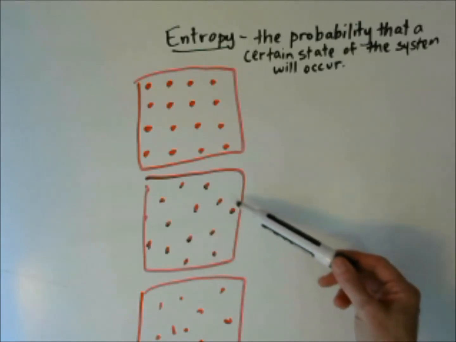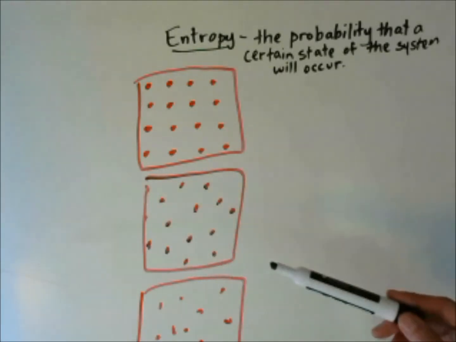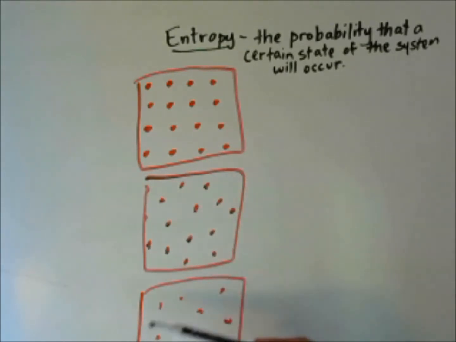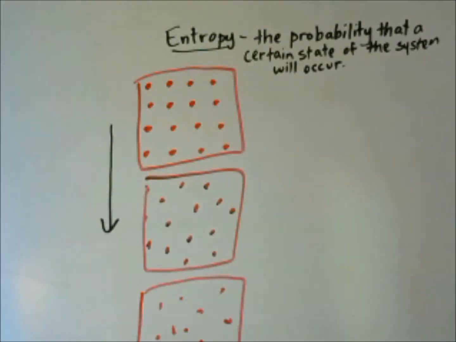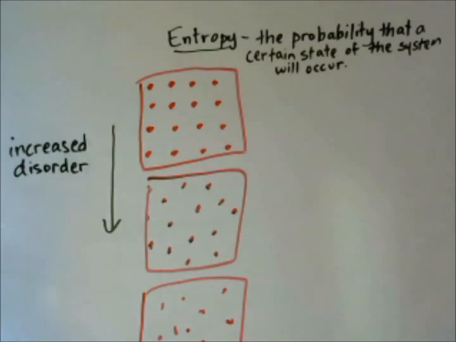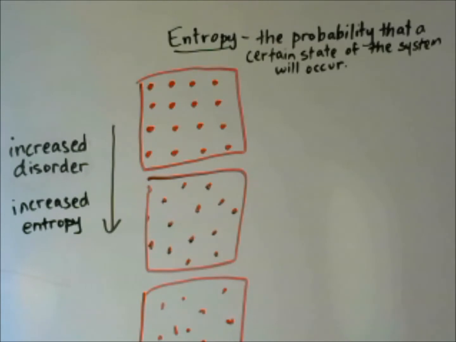Things start to move a little bit in the second section. This is a little bit more likely. And in the final section, things are moving in much more disorder. So as you go down, we have increased disorder. As you go down, we have increased entropy.